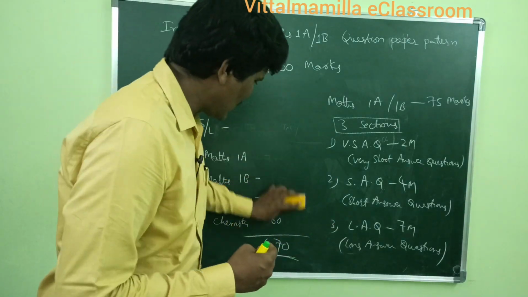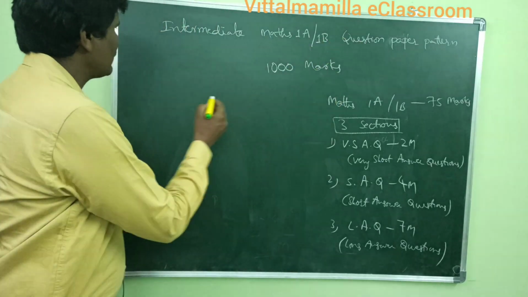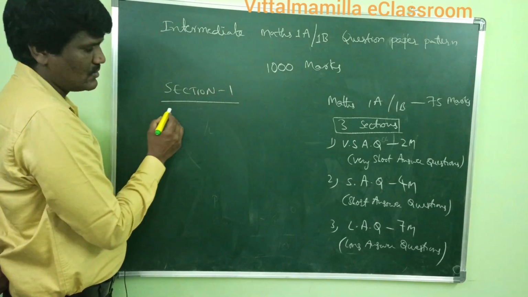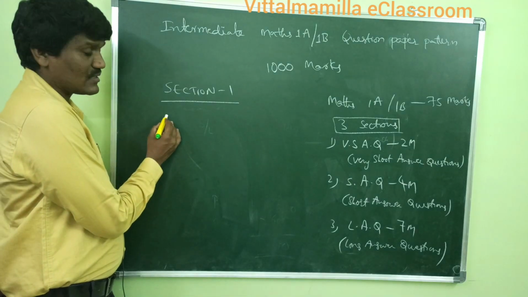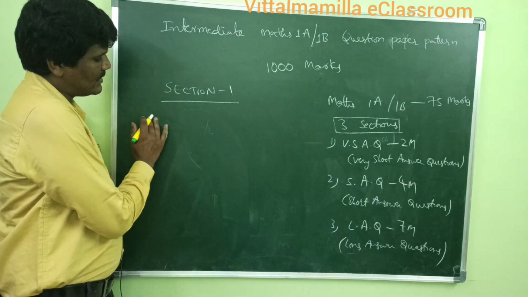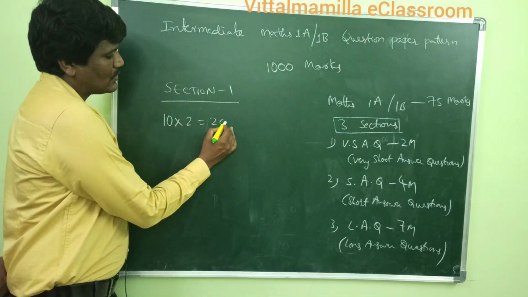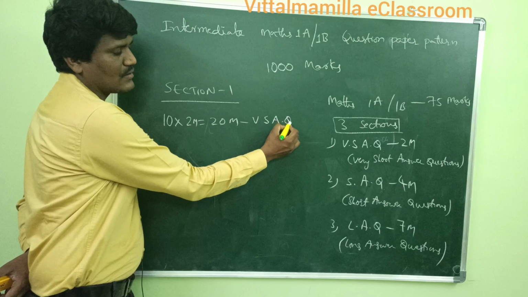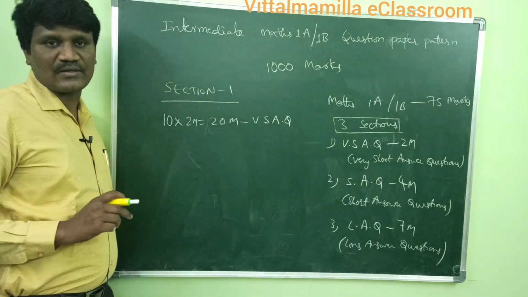Now let us see how many questions will be given from each section. The first one is section 1, very short answer questions. There are 10 questions you have to answer. 10 into 2, 20 marks. Each is 2 marks.